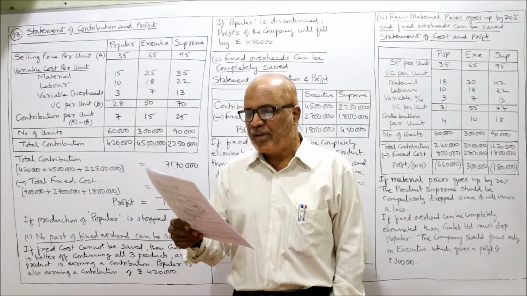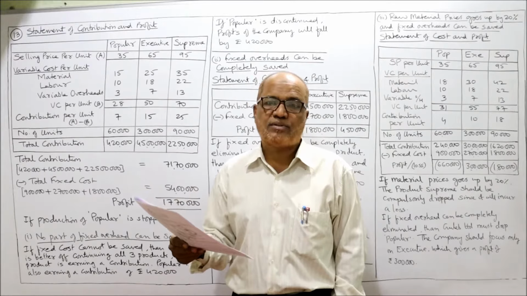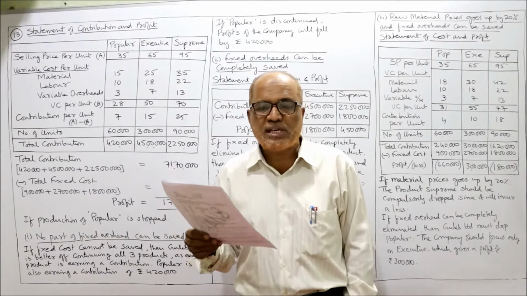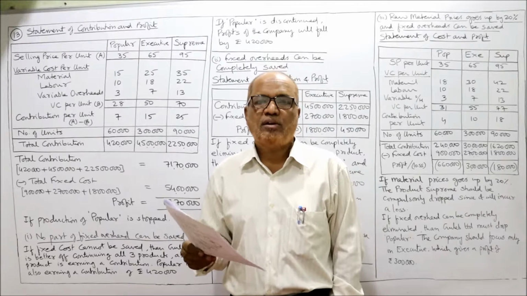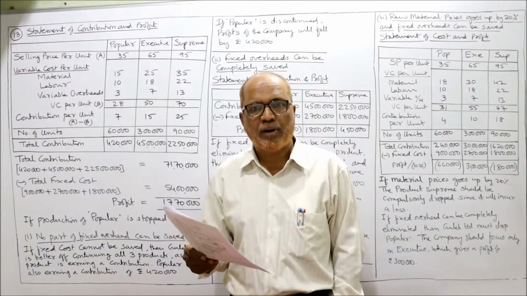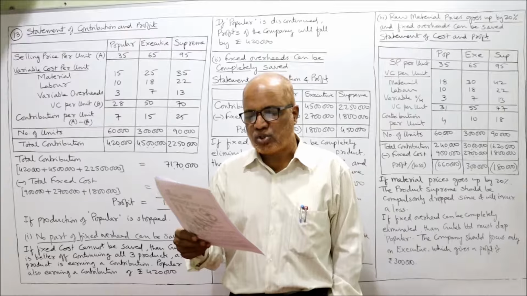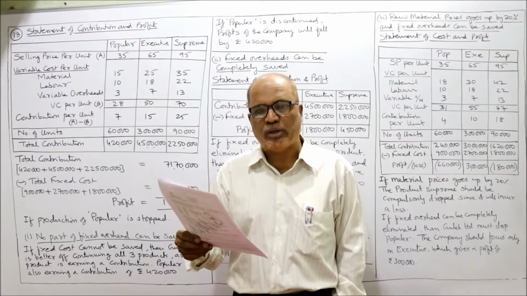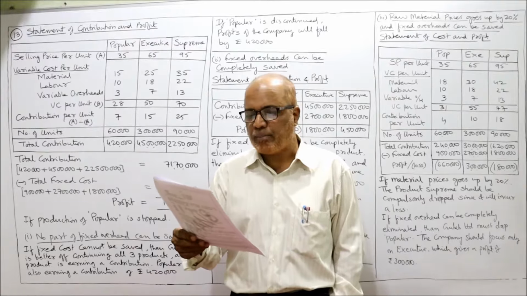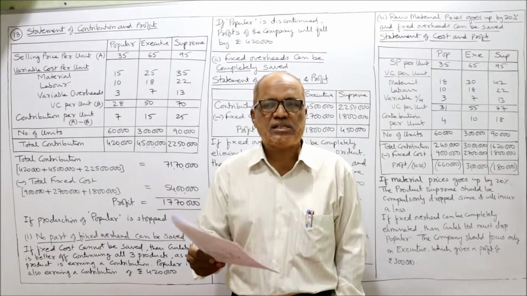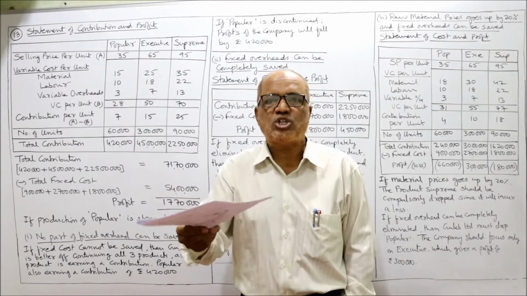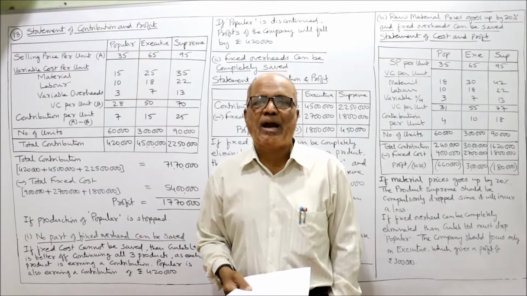Second point, if fixed cost can be completely saved, then what is your decision? Should we drop the Popular or not? Then third question, if raw material prices go up by 20% and fixed overheads can be saved. In these 3 situations, we have to give the suggestion whether the Popular brand of the product should be stopped or not. That is the question.